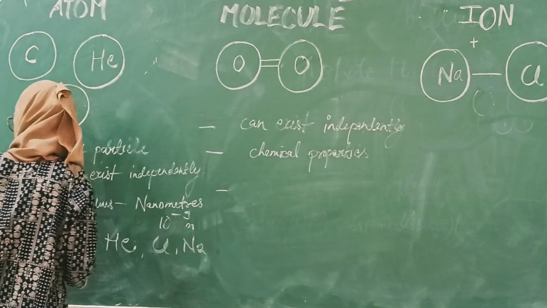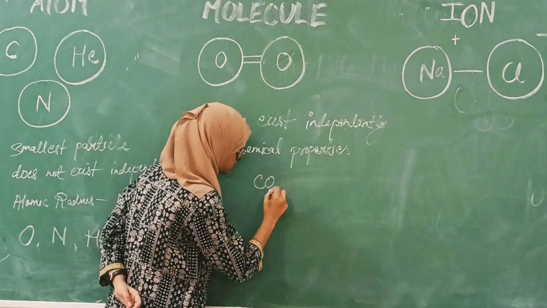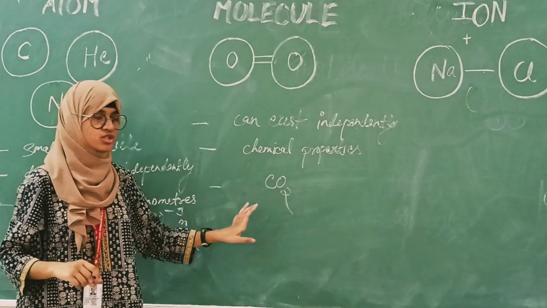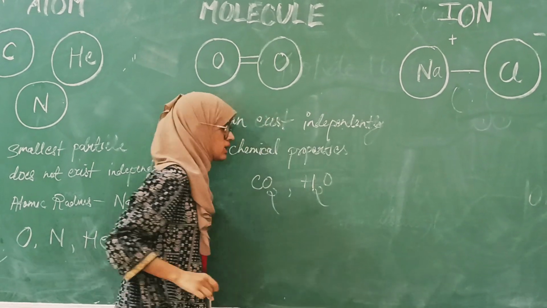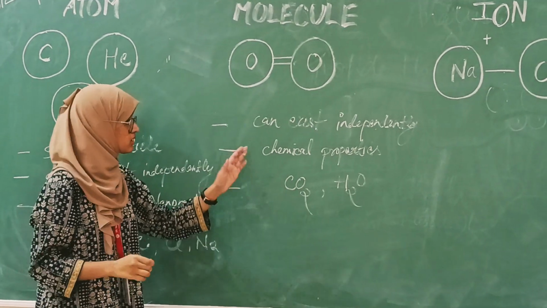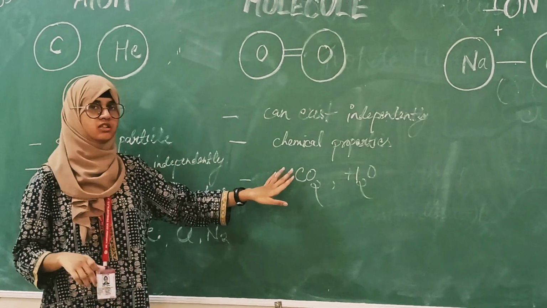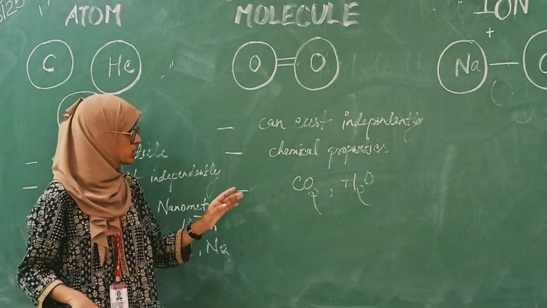For example, carbon dioxide is made from one carbon atom and two oxygen atoms. A water molecule is made up of two hydrogen atoms and one oxygen atom. So molecules can be formed from atoms of different elements also.